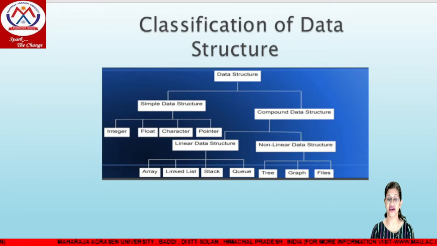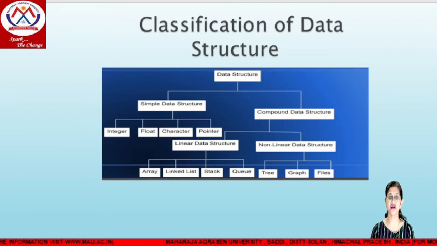To store characters, for example A, B, C, D, we use char. And to access an address, we use the pointer data type. These are the basic data structures used by different programming languages.